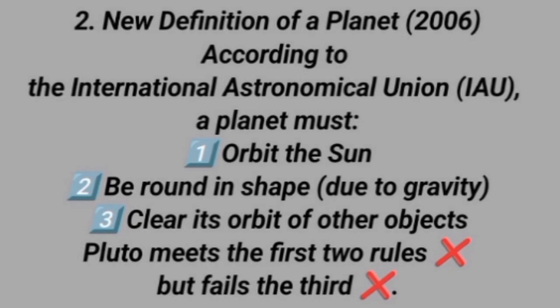According to the new definition of a planet, given by the International Astronomical Union, IAU, a planet must orbit the Sun, be round in shape, and clear its orbit of other objects. These three are the definition of a planet. Pluto meets the first two rules. Pluto orbits the Sun and it is round in shape, but it failed the third one, clear its orbit of other objects. How did it fail this rule?